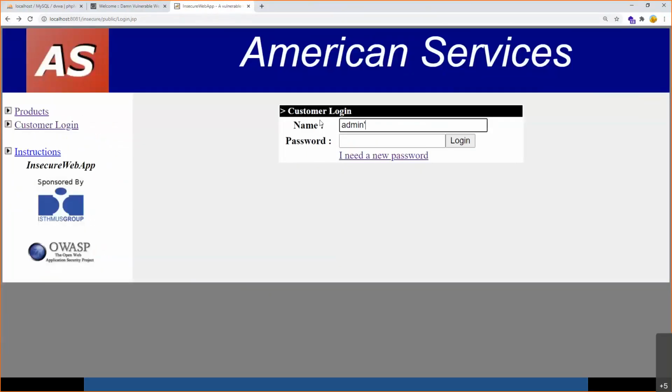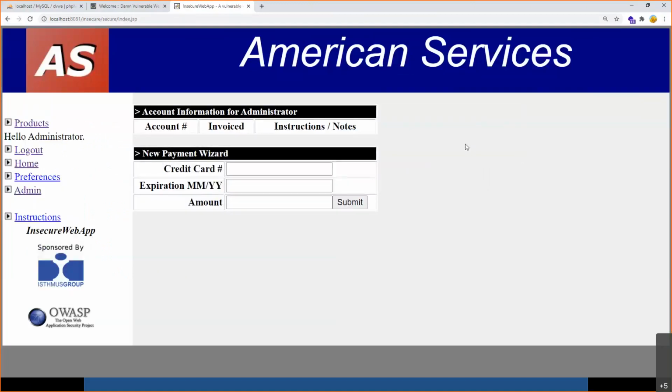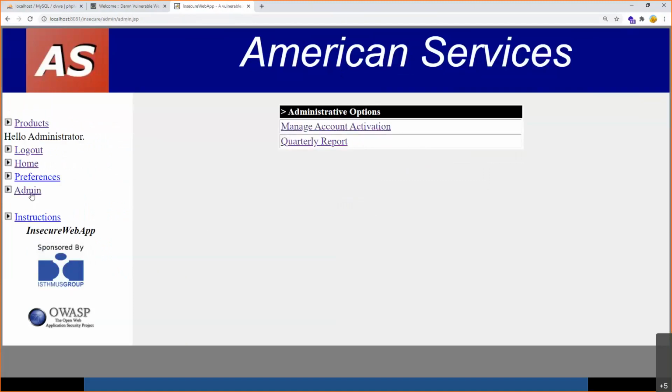So instead of this, I try, for example, this is called a magic quote in SQL injection: single quote, or 1 is equal to 1, semicolon, double hyphen. And I press login. Did you notice, without entering a password and even without entering the right username, I am able to log into the application. I can see the application without a credential. And in fact, I have become the administrator because I can see the admin link over here.